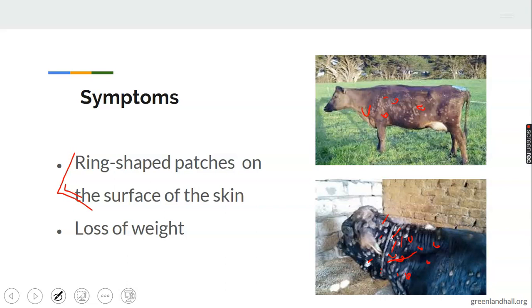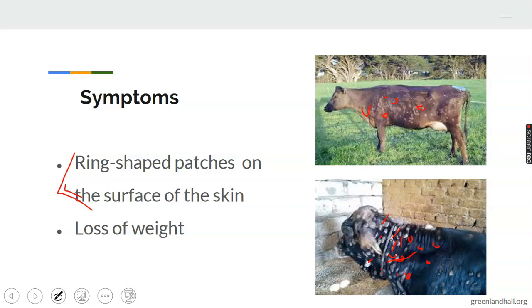Even man, human being, you see the hair of the child. If it's a child, the hair will be pulled off. You discover that there will be rashes on the skin, ring-shaped rashes on the skin of the child. Then you conclude that such child has been infected by a ringworm disease. It's a fungal disease. Ringworm is a fungal disease.